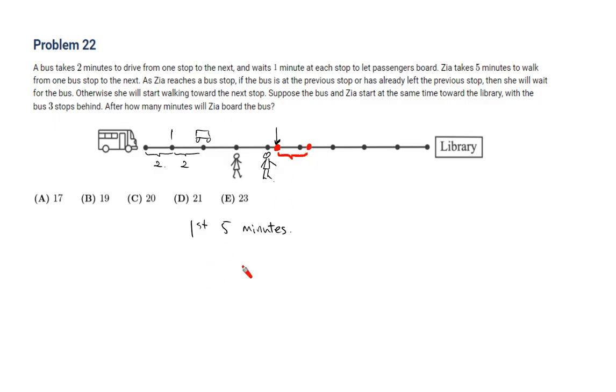So after 5 minutes, she's going to be here. However, the bus is going to arrive right here. Does that make sense?